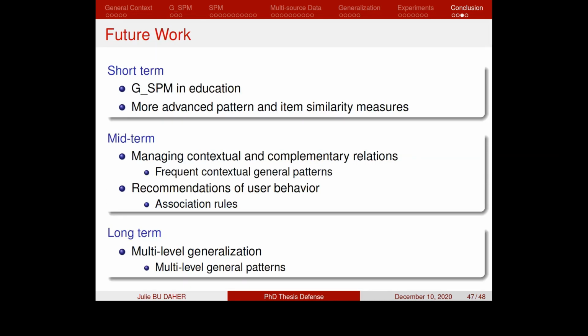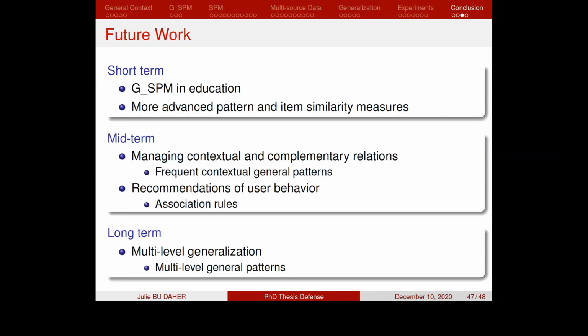Our future work is mainly divided into three parts: short-term, mid-term, and long-term future work. As a short-term future work, we aim at applying GSPM in the domain of education as long as we obtain our data in the METAL project, in order to prove the efficiency of GSPM in the domain of education, and also to prove that the GSPM algorithm is a generic algorithm that can be applied on different domains and is not restricted to only one domain.